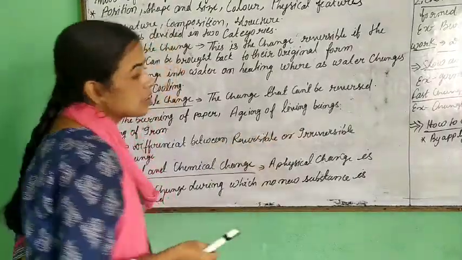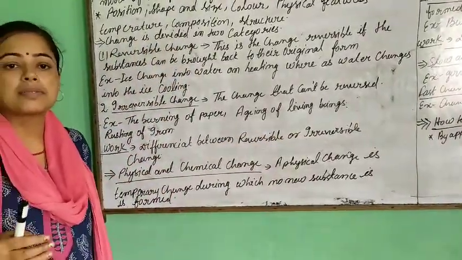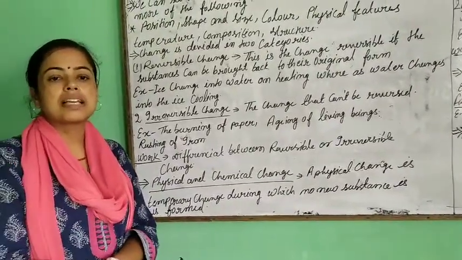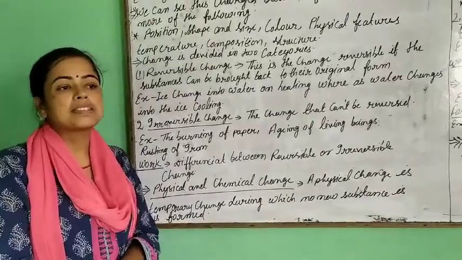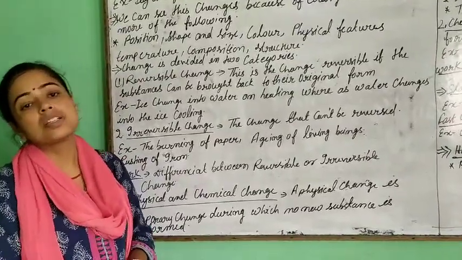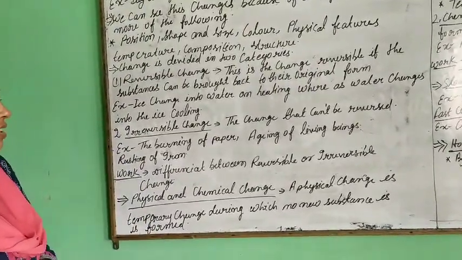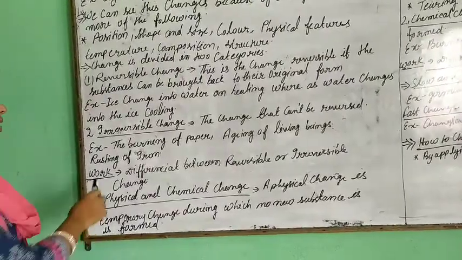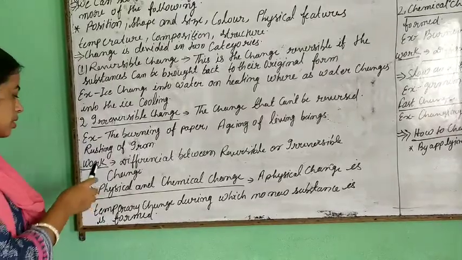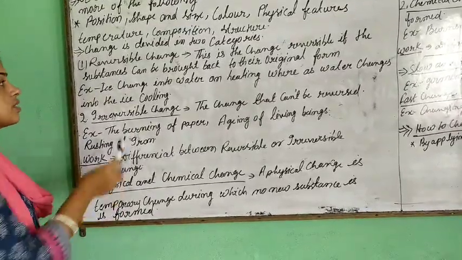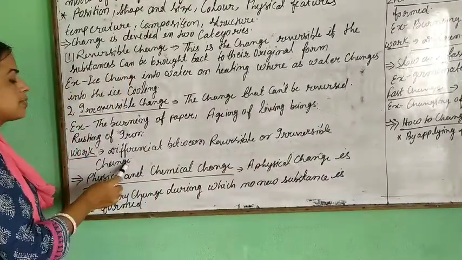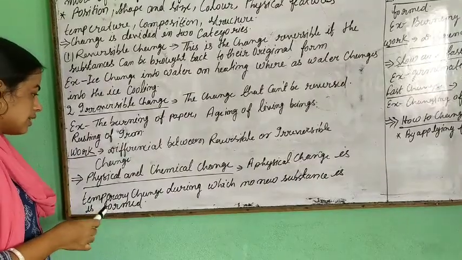Another example is aging. When a baby is born, as days pass the child becomes an infant, then an adult, and then old age. So this is a change that cannot be reversed. Rusting of iron: iron rusts and cannot take its original shape. Your work is to differentiate between reversible and irreversible change. This is your homework. Let's move on.